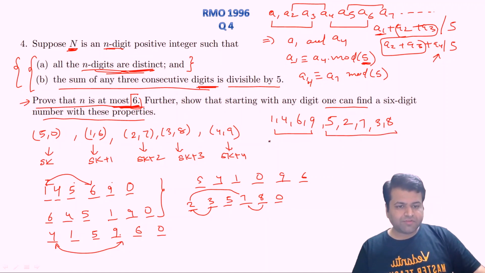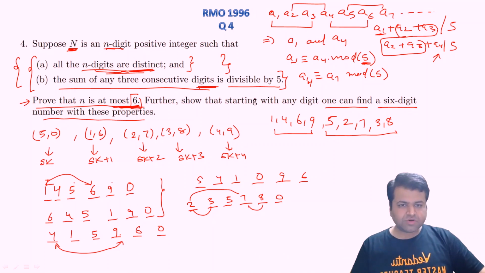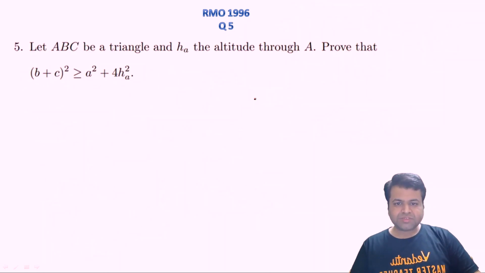Okay, so we have formed all the 10 numbers whose starting digits are distinct. So we can say that we can easily find a 6 digit number starting from any digit, which will also satisfy these two properties, right? So that was a question from 1996. That is an easy question, and that question belongs to number theory. Let's proceed to the next question.